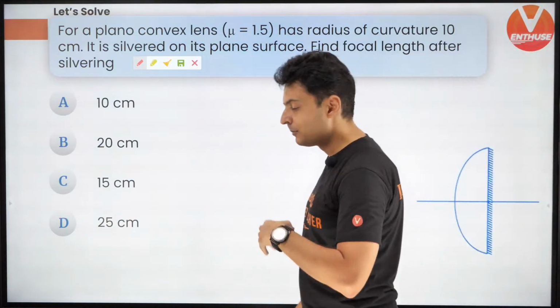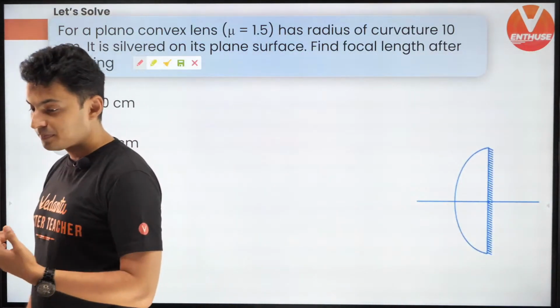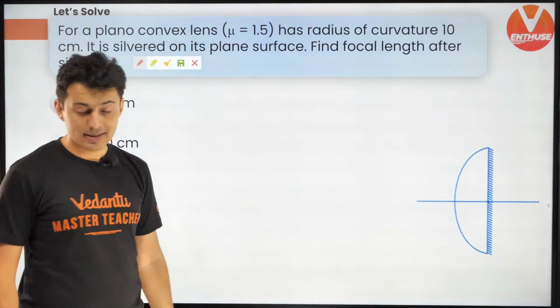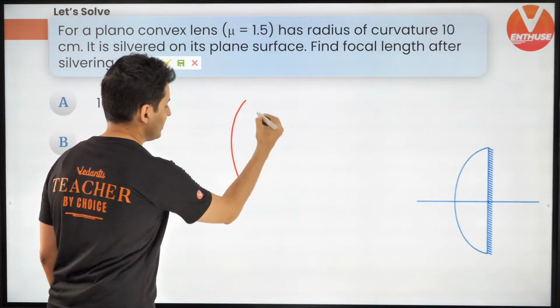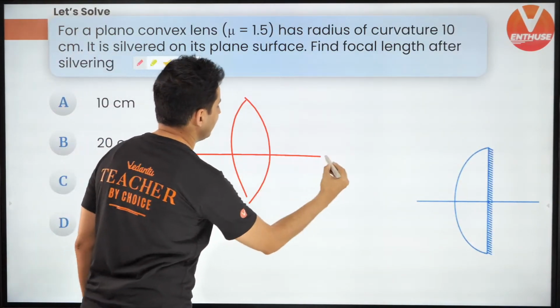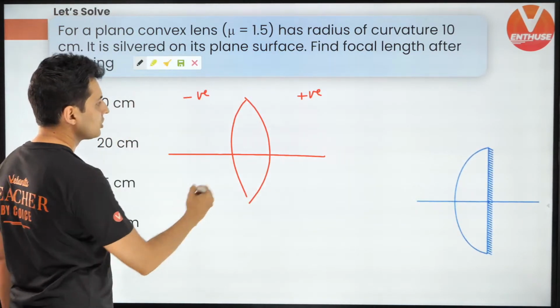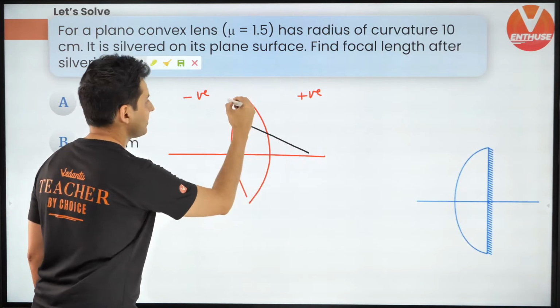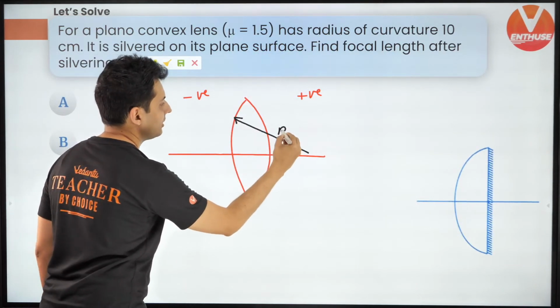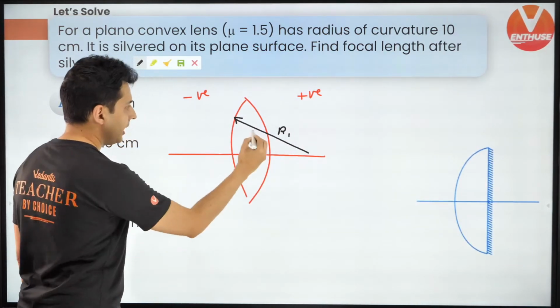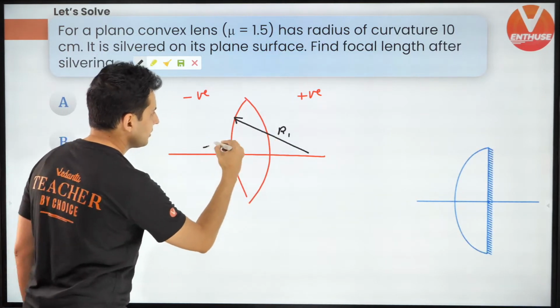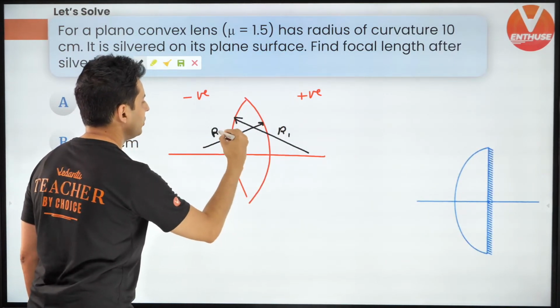Plane side is silver. It's a plano-convex lens. How R1 is equal to plus R? So see, the sign convention goes like this. Okay, this is our lens. This is positive. This is negative. So if this is my first surface, naturally this will be R1, correct? And this is my second surface. So naturally this will be R2, correct?